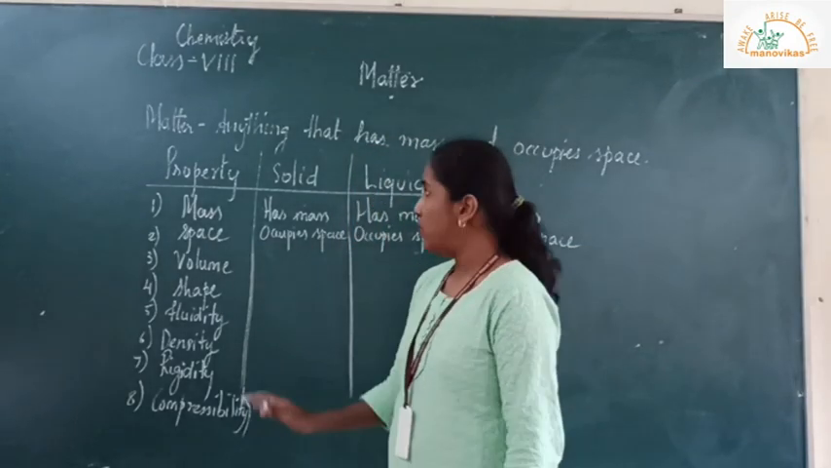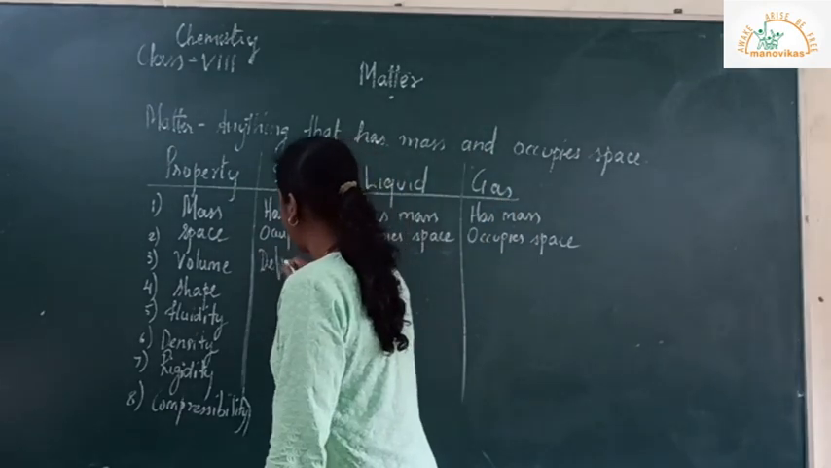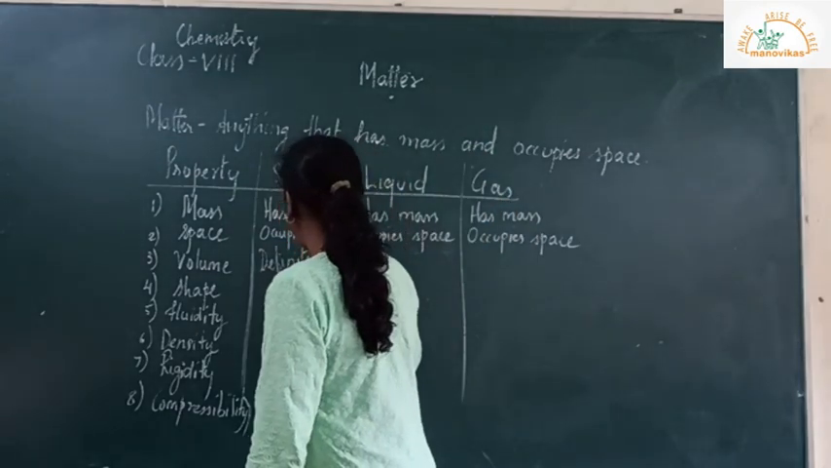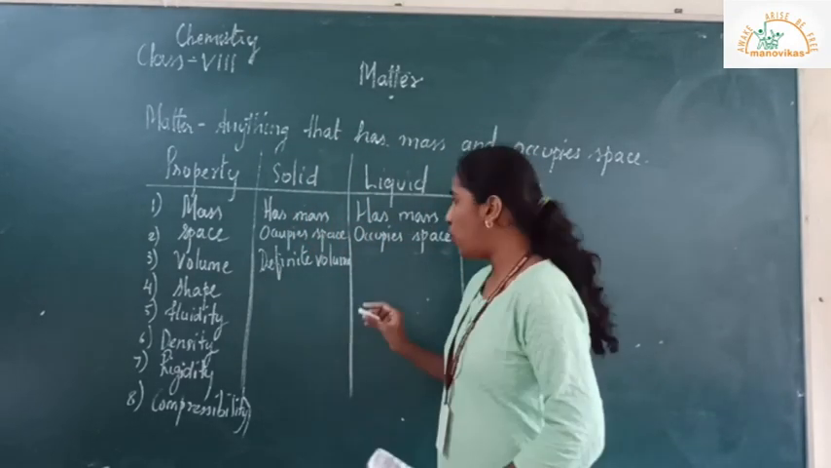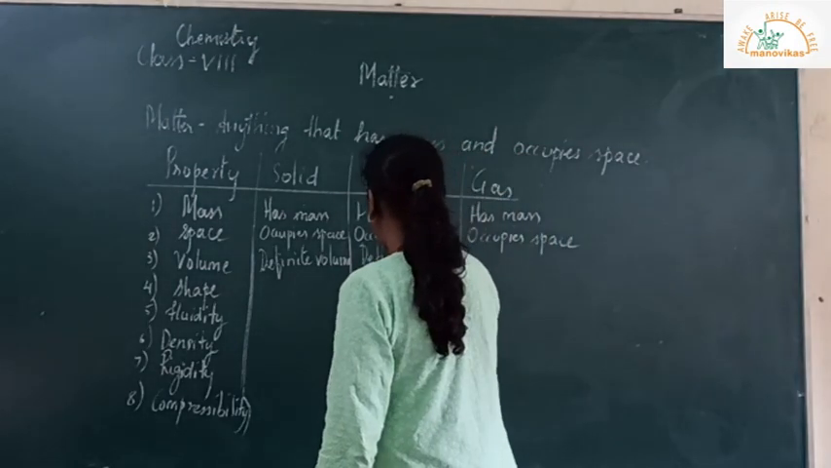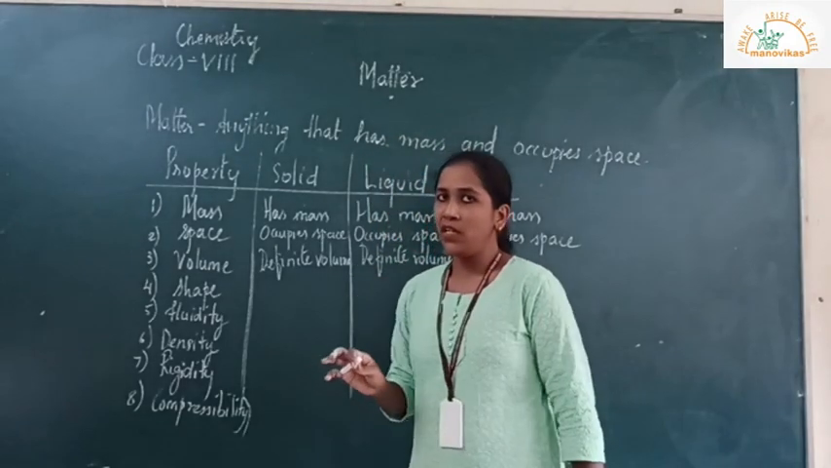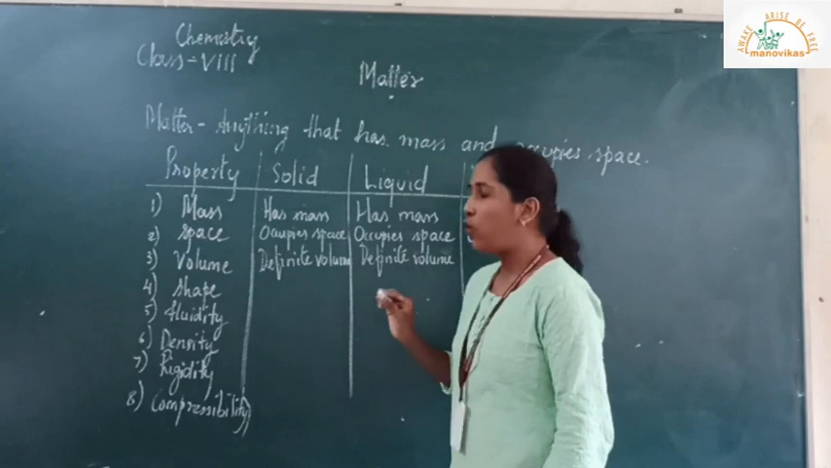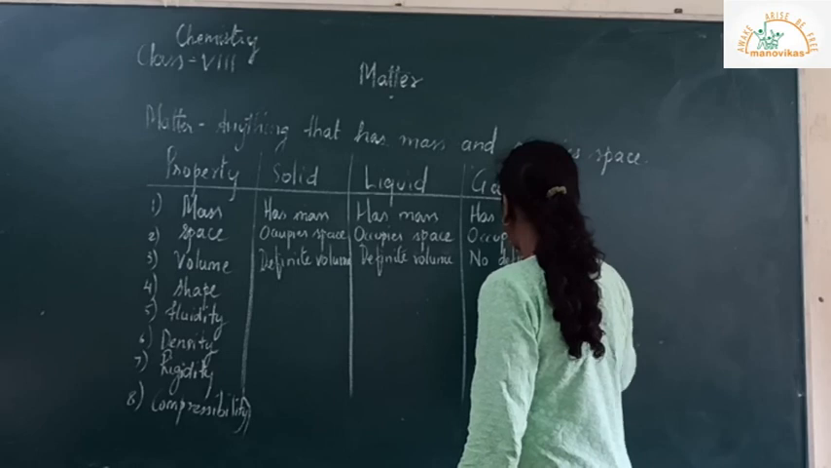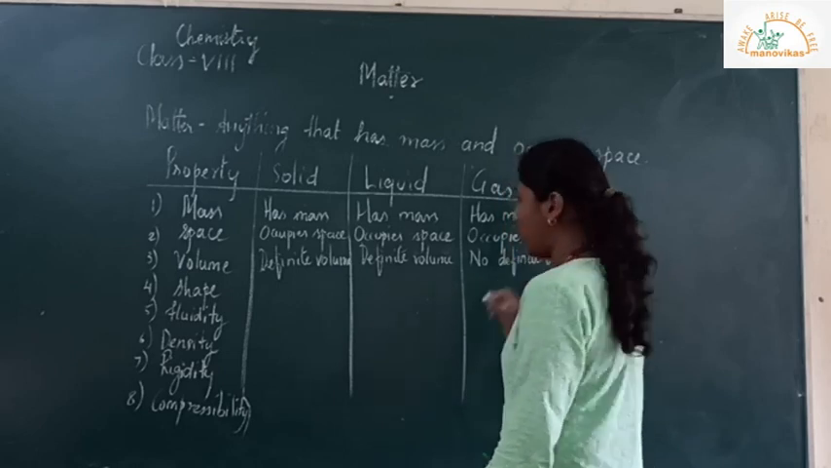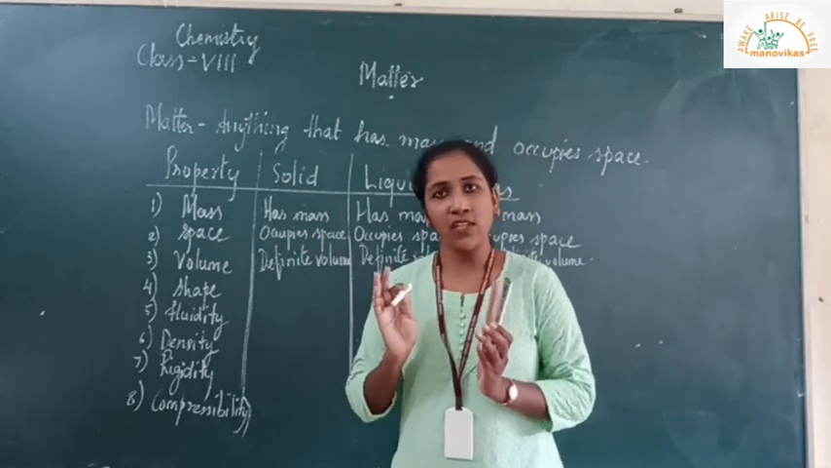Let's talk about the volume. Solid has definite volume. Liquid also has definite volume. But gases, it does not have definite volume. So, no volume. Next, shape. Solid has definite shape.